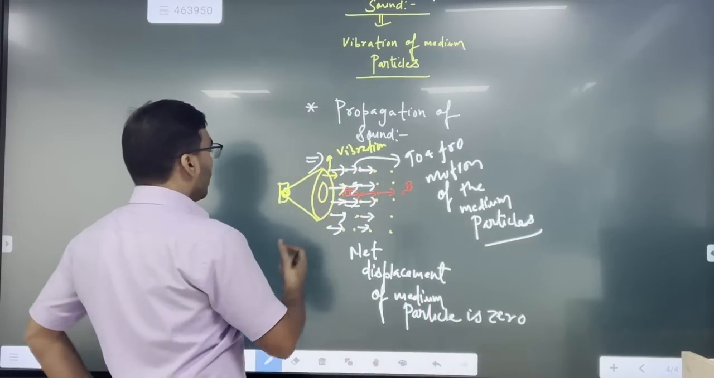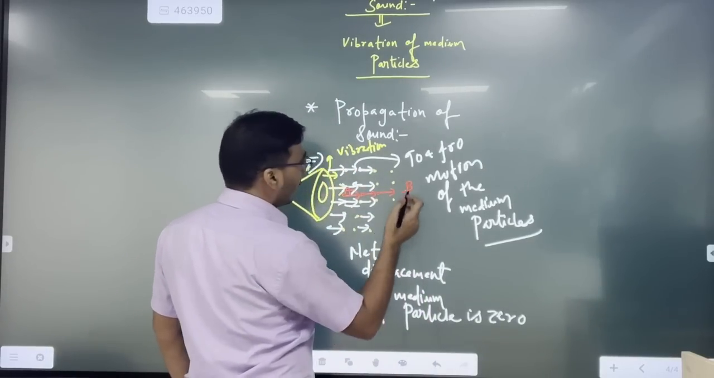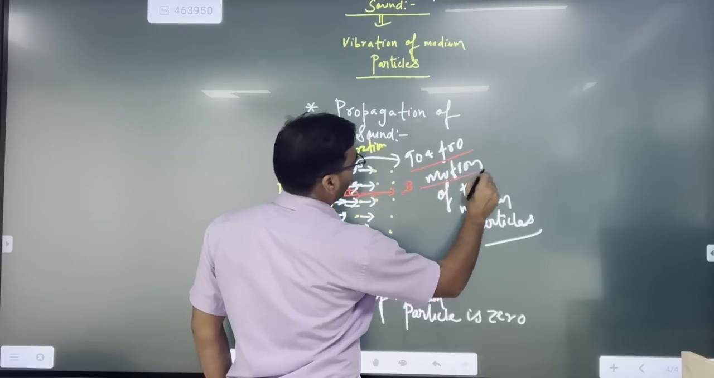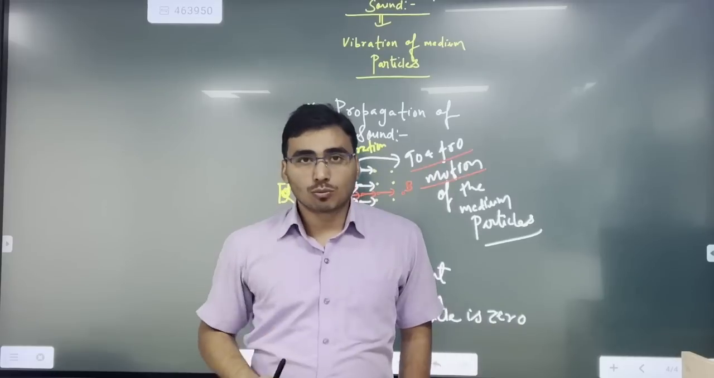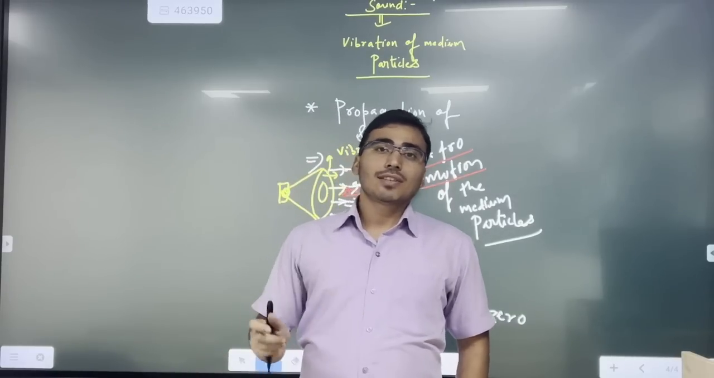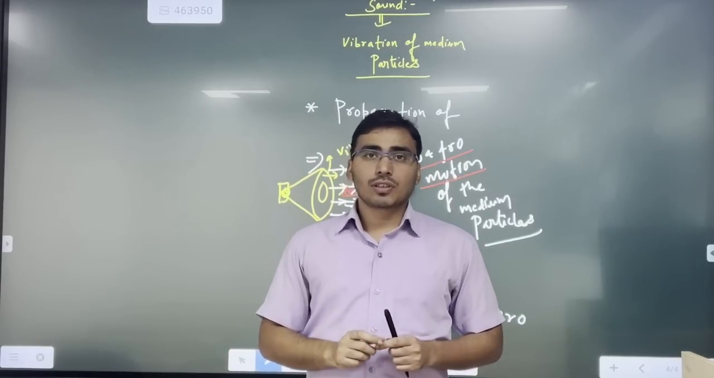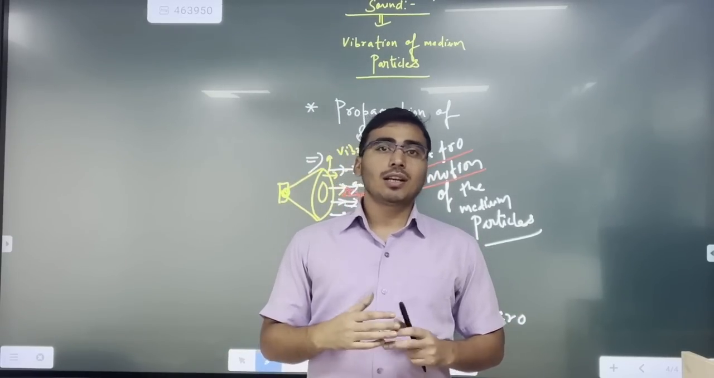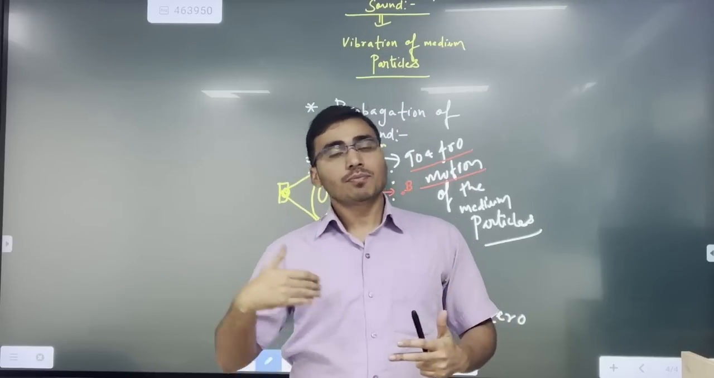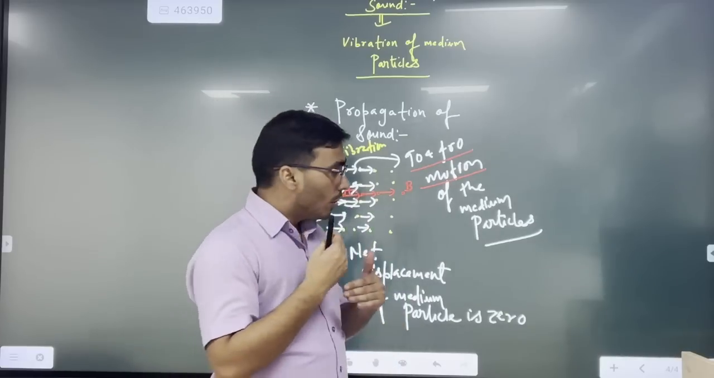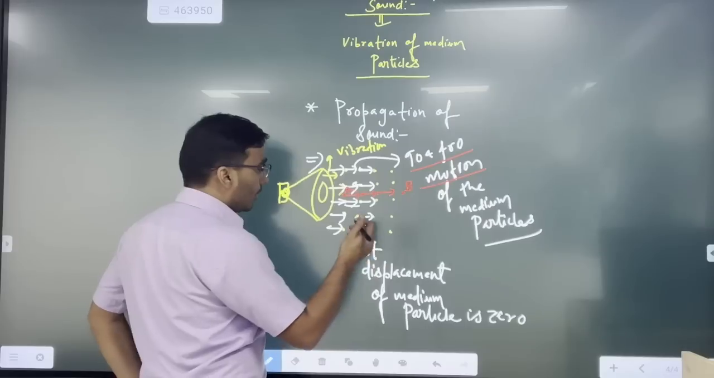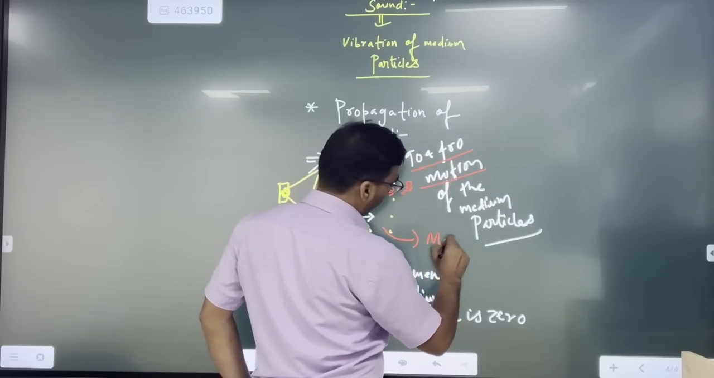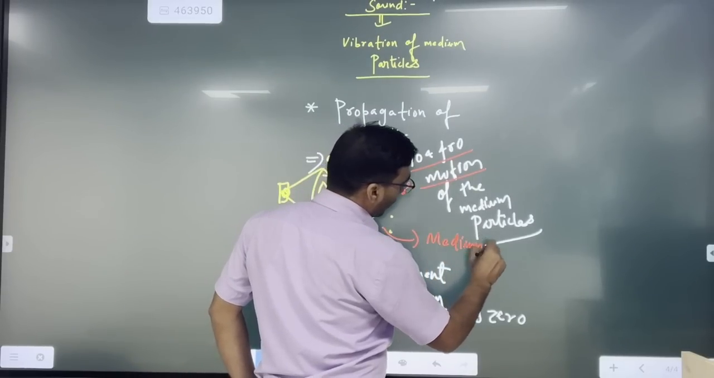So actually the medium particle is oscillating about its mean position in a to and fro motion, back and forth motion, up and down motion, oscillations, right? So there is an oscillatory motion of the medium particle, and due to this motion there is a transfer of energy from point A to point B, and that is why there is a requirement of medium.